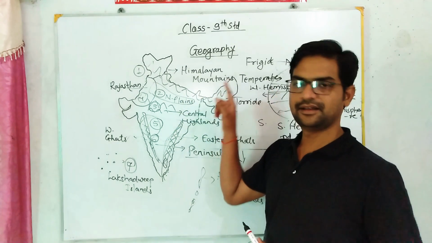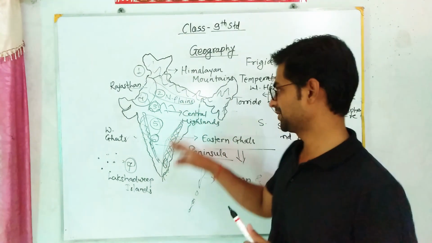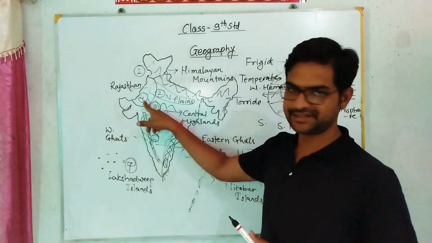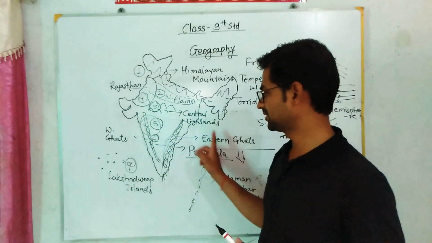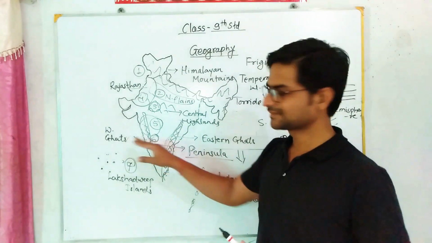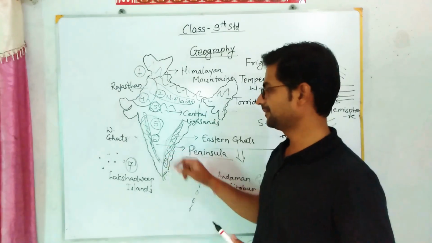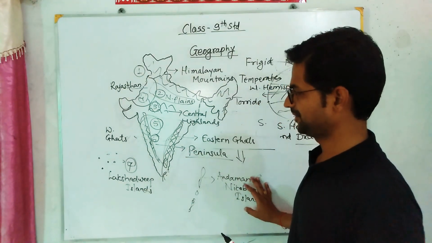These are formed by deposition of the rivers, that we will discuss in the next lecture. Third is Central Highlands. Fourth is desert, the Thar Desert. Fifth, ghats, Eastern Ghats and Western Ghats. Sixth, the peninsula, the Indian peninsula. And seventh, the islands.